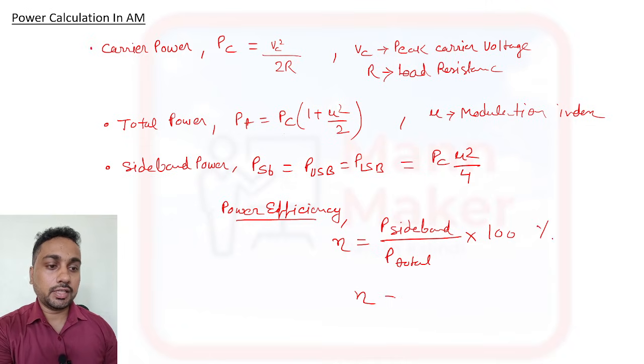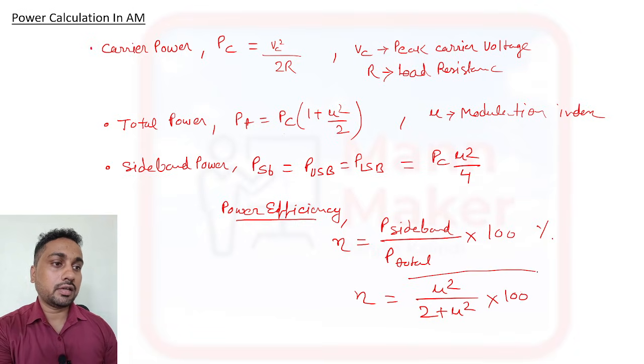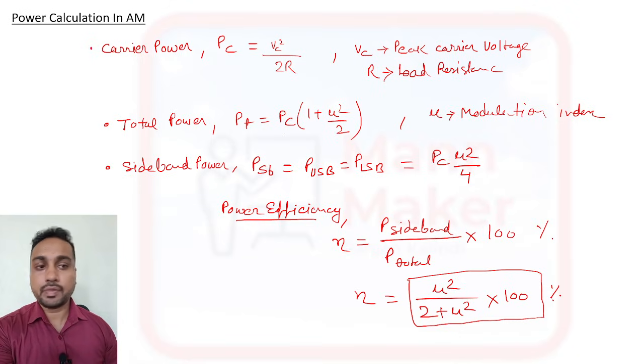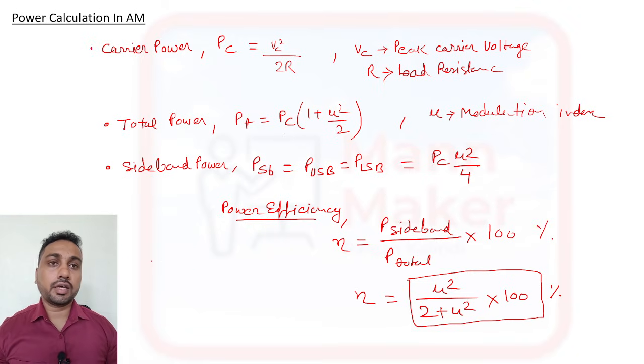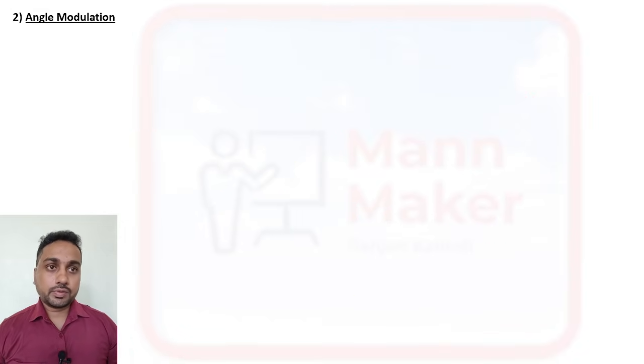So it will be eta equal to mu square divided by 2 plus mu square into 100. So this is the calculation of power efficiency in AM. Like this we are calculating the power efficiency in amplitude modulation. Now here we have discussed one type, that is our amplitude modulation.